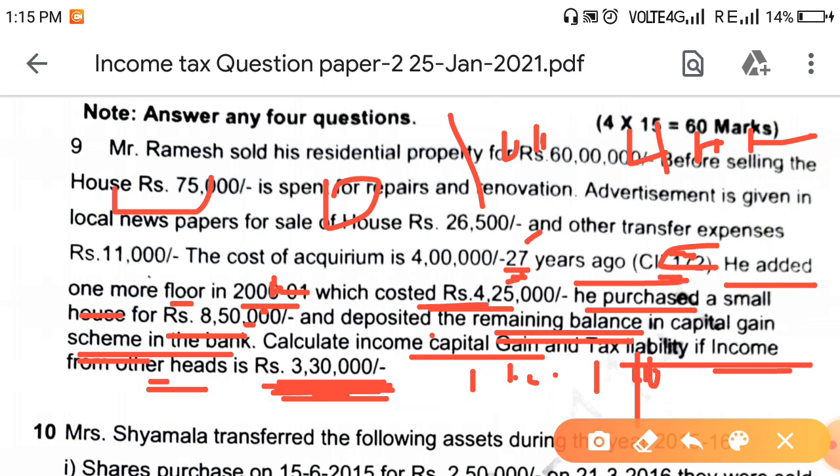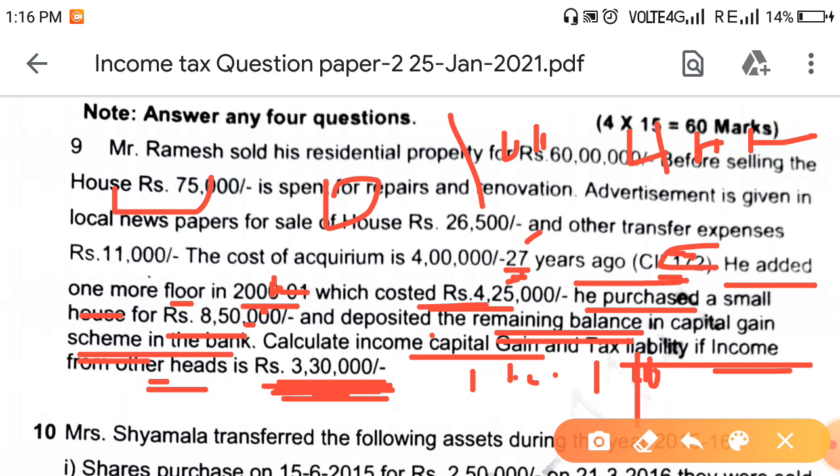Here fair market value is not given, so you will take 4 lakhs as the cost, and CII for before 1/4/2001 will be 100, multiplied by 280 divided by 100, and you will get the indexation. If you take the improvement in 2000 and 2001, no indexation is required.